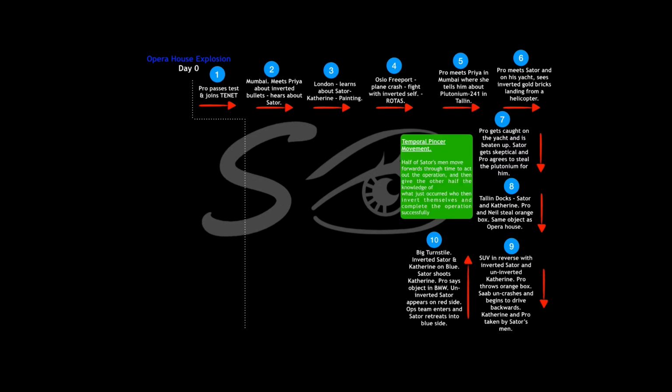So the temporal pincer movement is that half of Sator's men move forward through time to act out an operation and then give the other half the knowledge of what just occurred. This other half goes and inverts themselves and they complete the operation successfully. So this is a continuous informed loop in which an operation can never fail if you already know what is happening. That's what is known as a temporal pincer movement.